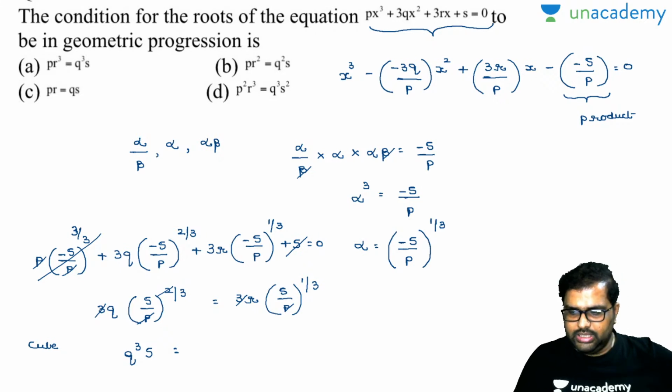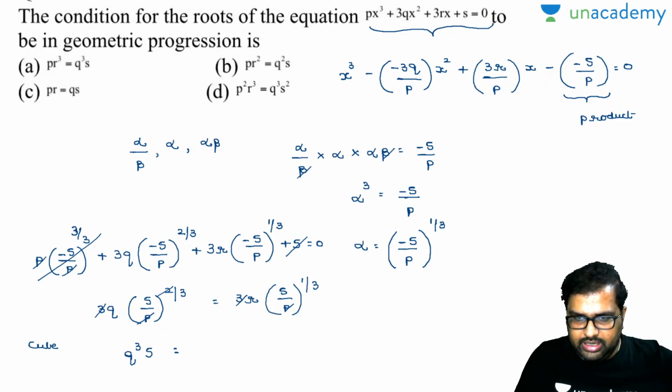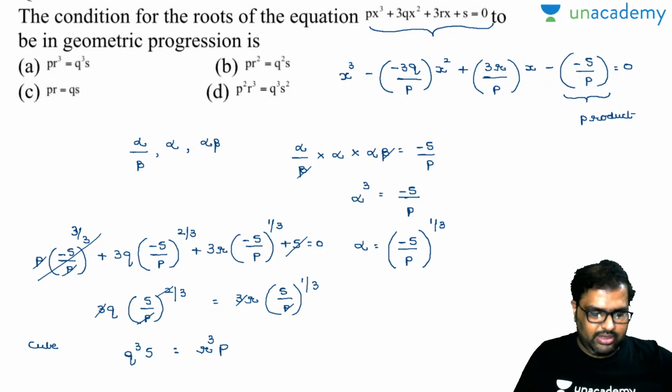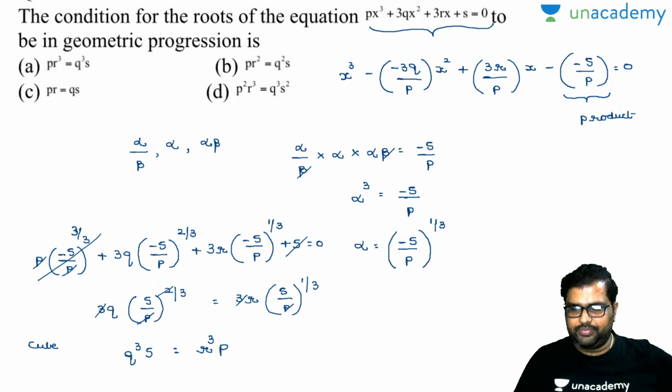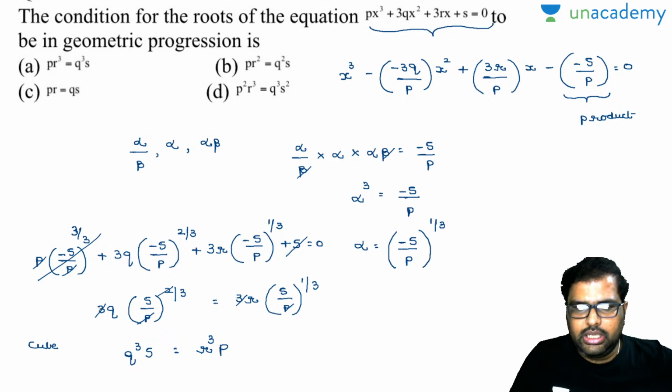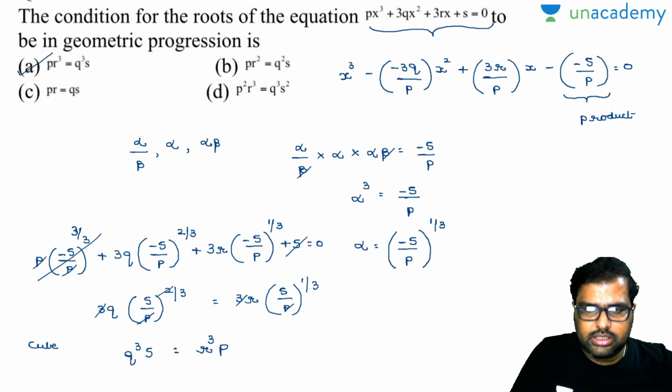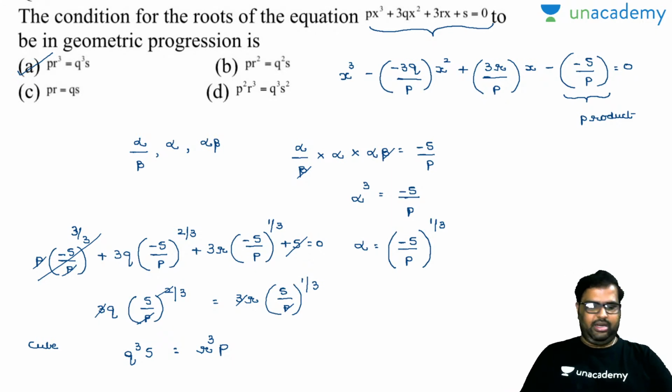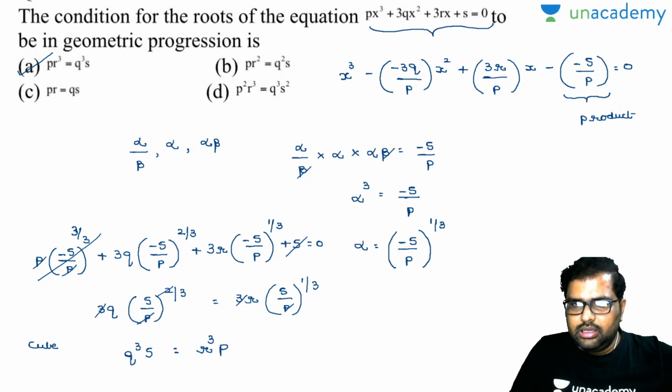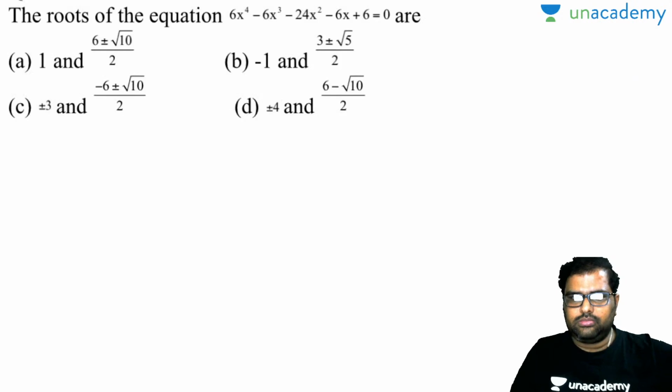Q cube into s, fine, will be here, one p will be left over. This will be r cube into p. Am I right or wrong? This p square will get cancelled off and this is the leftover thing. Is there any such option there? Q cube, yes, and this is your option. Perfectly done. Let's come to the next one.